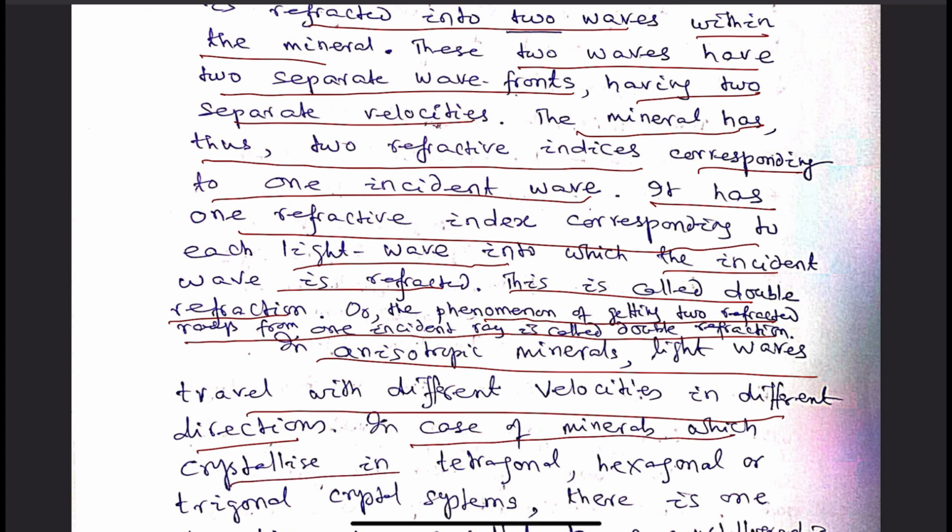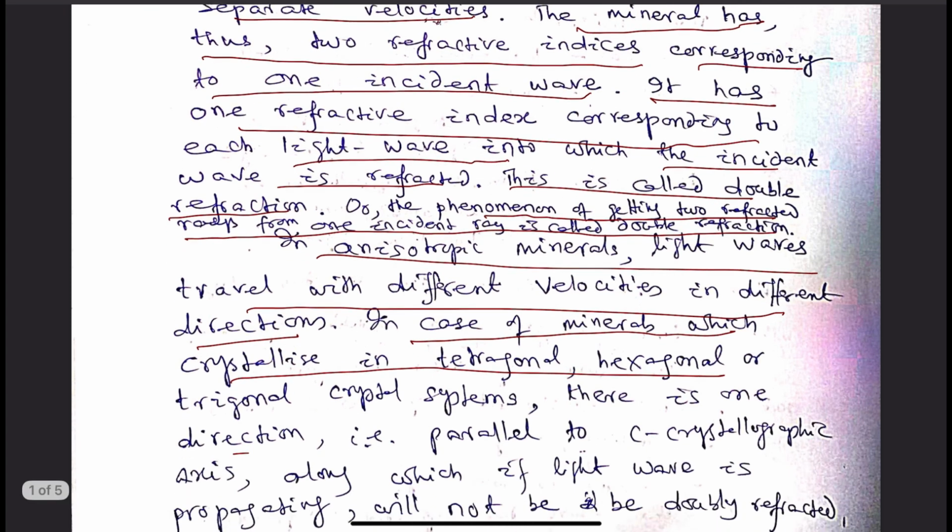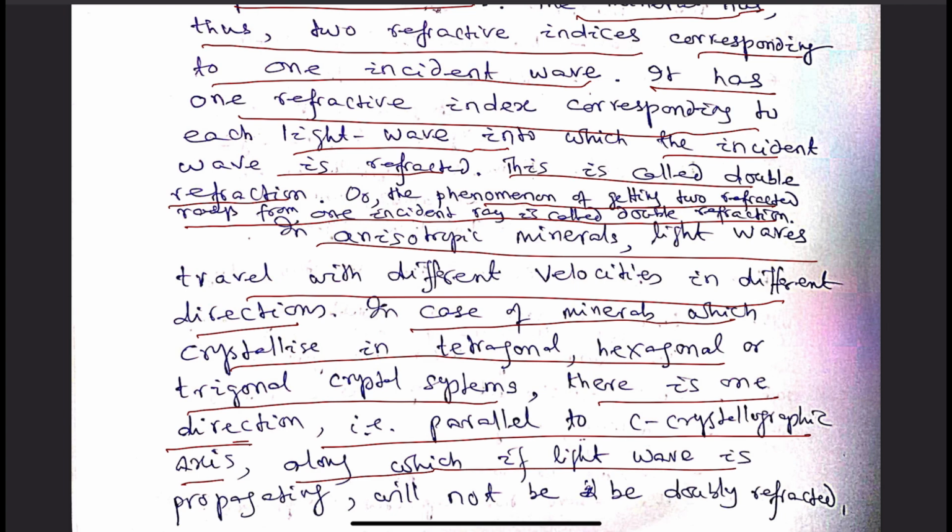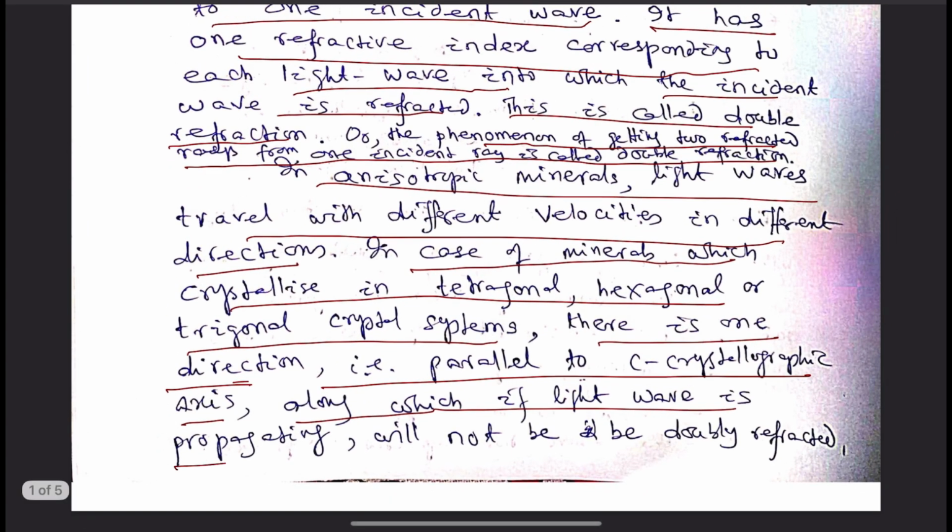In case of minerals which crystallize in tetragonal, hexagonal and trigonal crystal systems, there is one direction, parallel to the C crystallographic axis direction, along which if a light wave is propagating, it will not be doubly refracted.